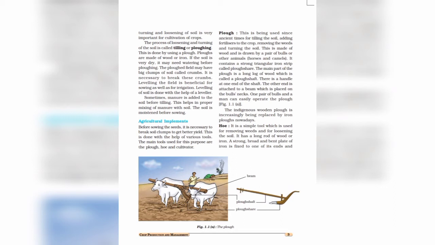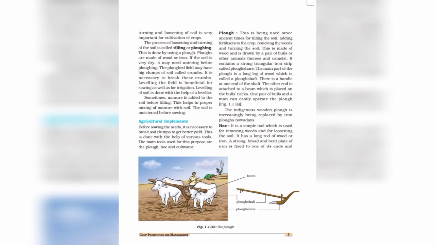Okay. So what are these? The various tools needed during agricultural practices are called agricultural implements. The main tools used for preparation of soil are plow, hoe or cultivator. So we can say that before sowing the seed, it is necessary to break soil clumps to get better yield. This is done with the help of various tools. The main tools used for this purpose are the plow, hoe and cultivator.